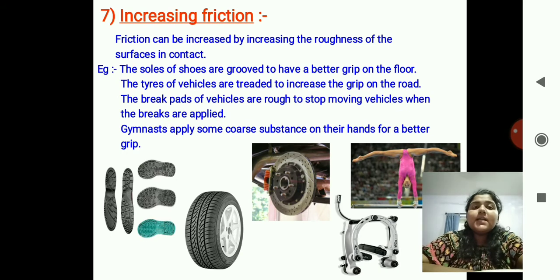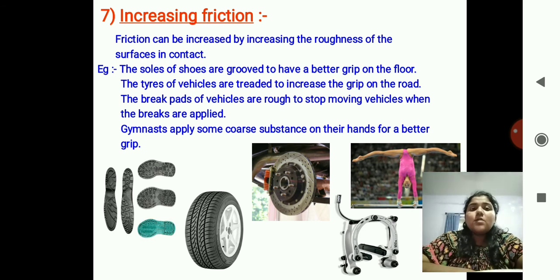That is increasing friction. Friction can be increased by increasing the roughness of the surfaces in contact. You can see the examples over there. The soles of the shoes are grooved to have a better grip on the floor. Example, I can give you the spike shoes. You demand the spike shoes for running. So what do spikes do? They increase the friction on the ground.